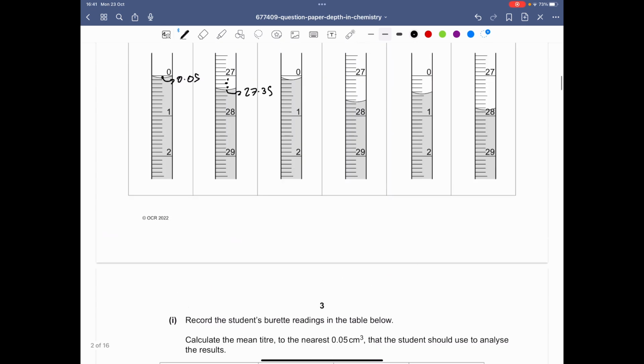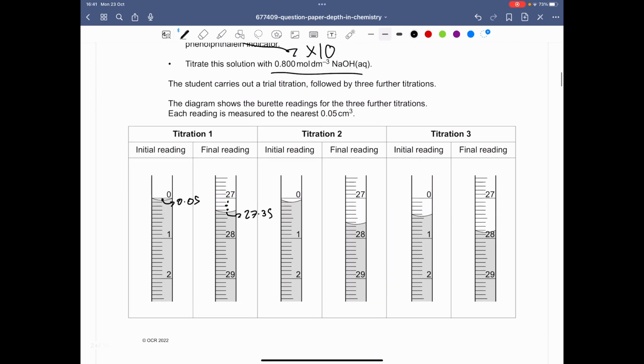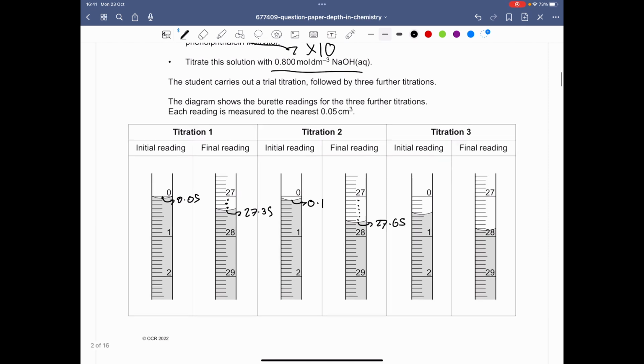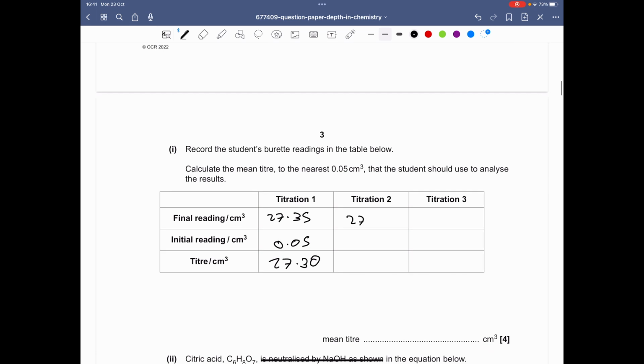Anyway, titration 2, let's have a look. So let's see where the meniscus sits, which sits at 0.1 in this case. And over here sits at 27.1, 0.2, 0.3, 0.4, 0.5, 0.6. So it's between 0.6 and 0.7, so it'll be 27.65. And so we know that the final reading is 27.65, initial reading is 0.10, and so the titer would be 27.55.